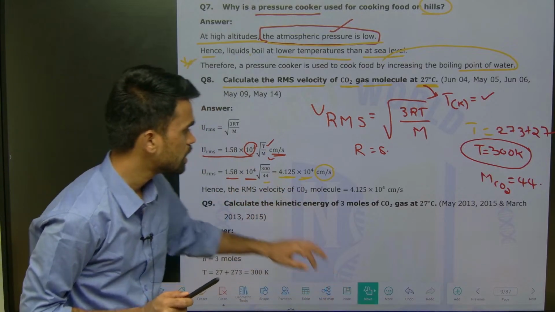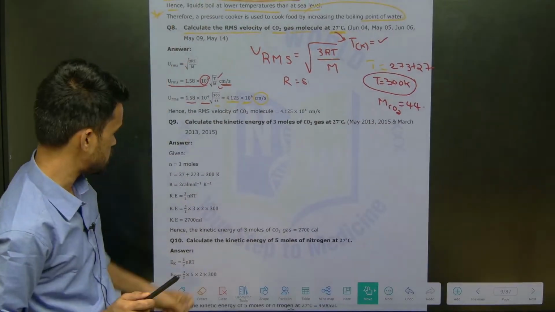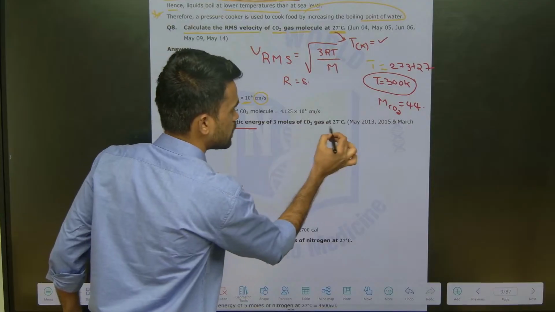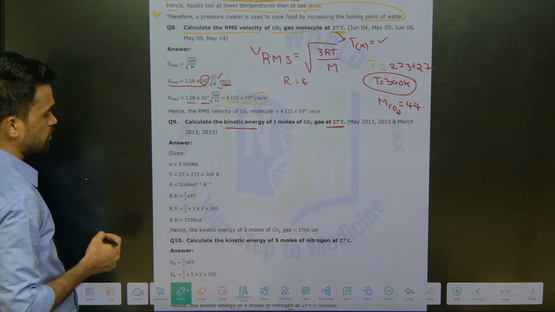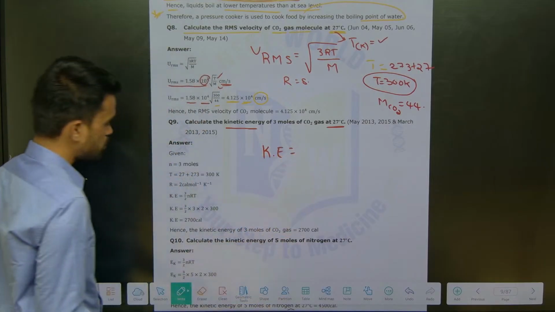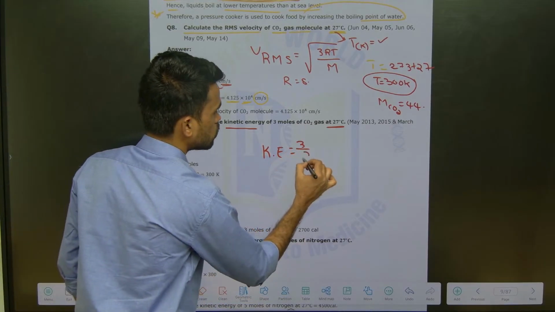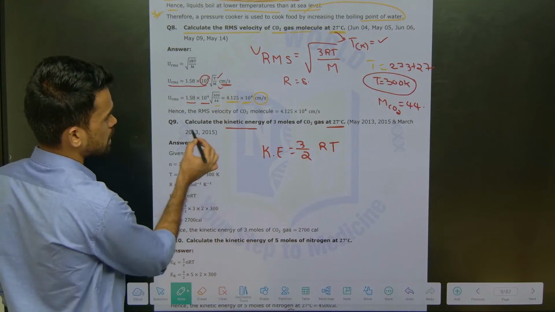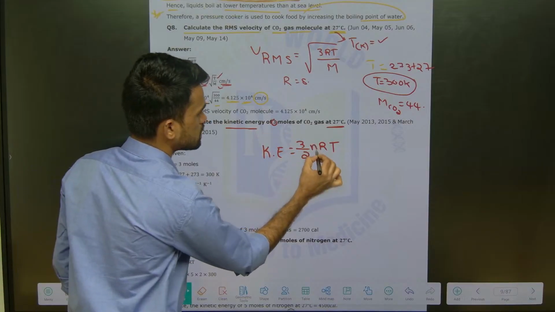In the same way you can do it for kinetic energy. What is the relation between kinetic energy and temperature? Average kinetic energy is equal to 3 by 2 RT for 1 mole of a gas. How many moles are they saying? Kinetic energy of 3 moles. Then you can take it as nRT, that's it.